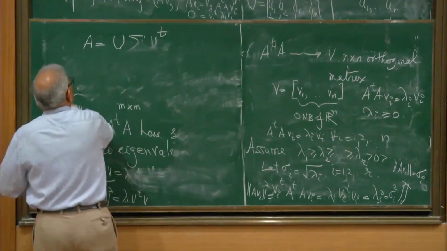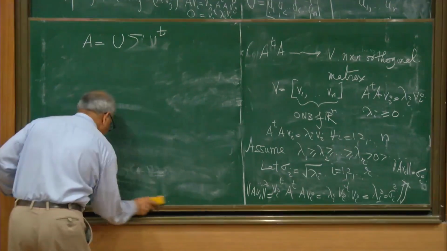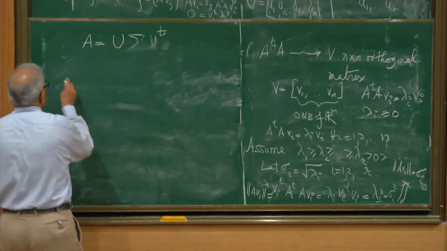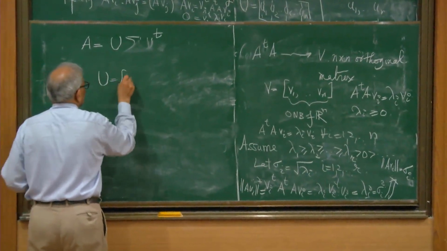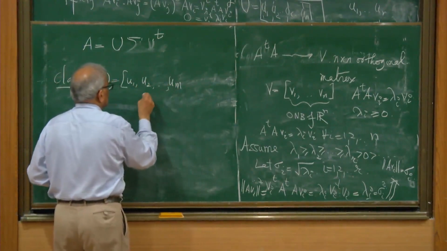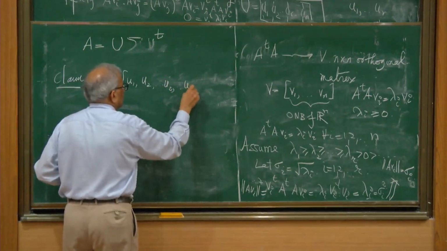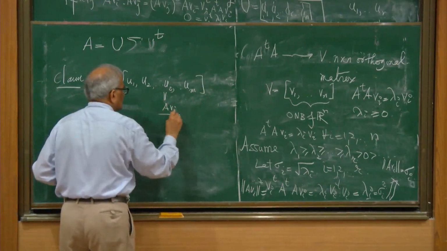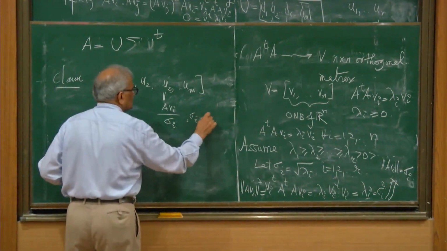Okay. So to prove that this is the singular value decomposition, I just need to multiply and check that this is correct. So claim: U constructed this way, u1, u2, ..., um. So what are these things? You take ui, where ui was Avi over sigma i, if sigma i is non-zero.